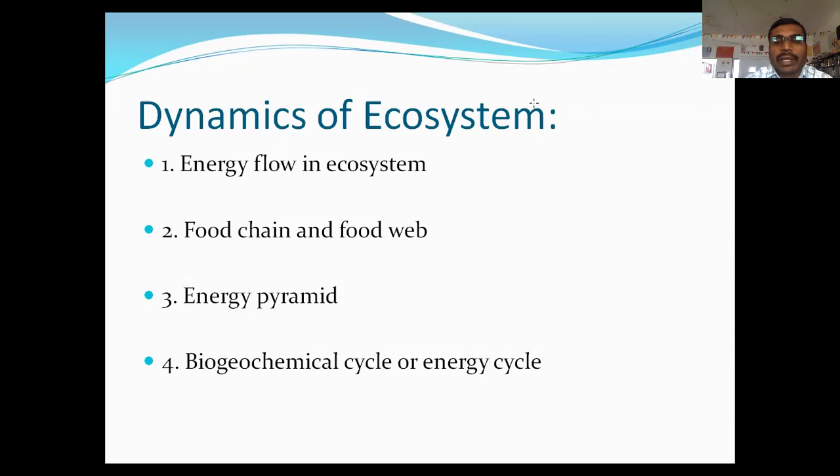In this way it is a chain, and that chain is called food chain. The first organism is the food of next level organisms, and when these food chains are interlinked, they form a web-like structure. It is called food web.